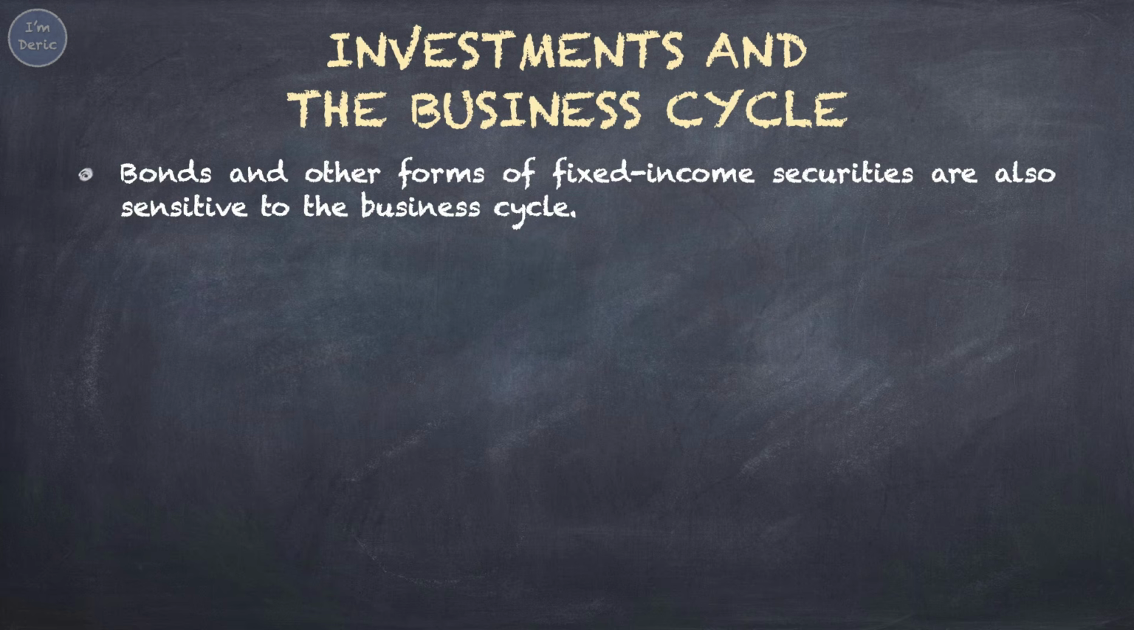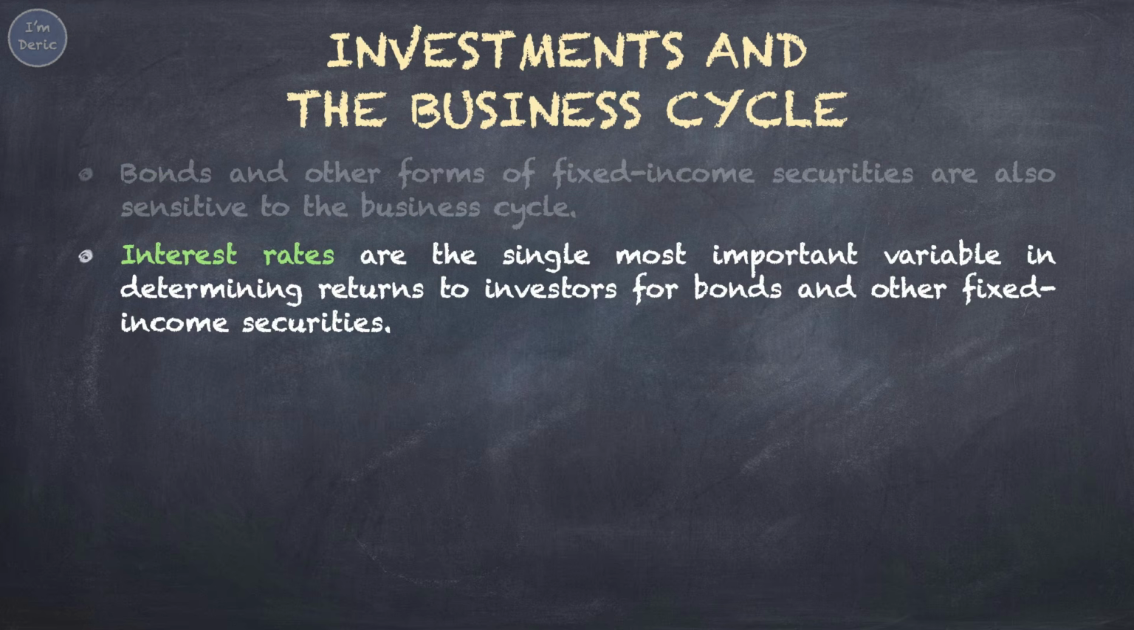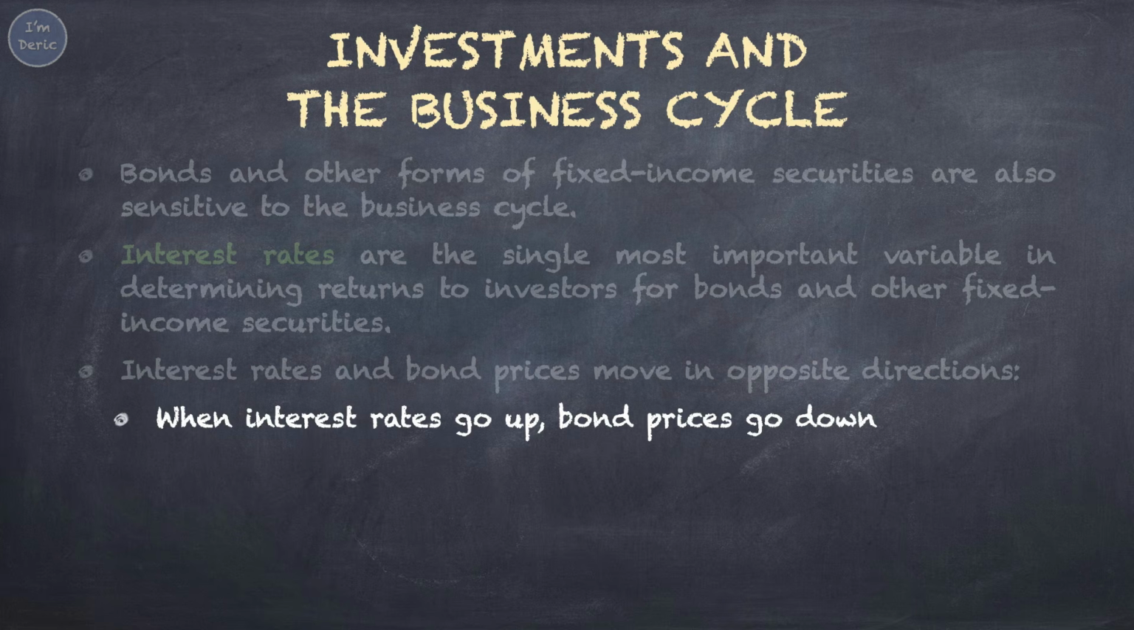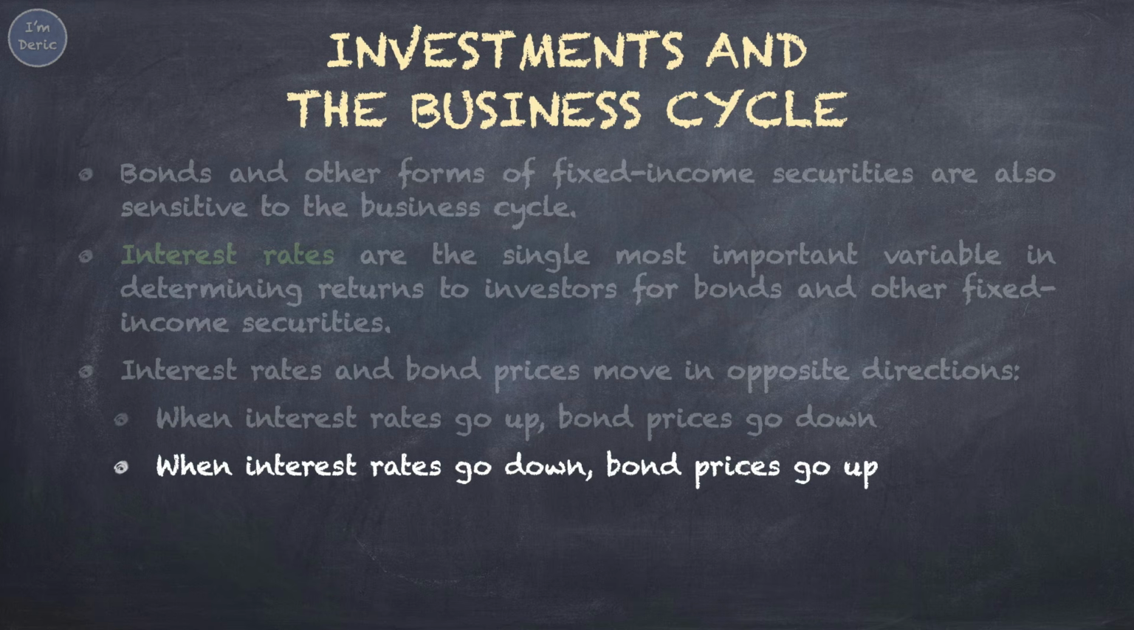Bonds and other forms of fixed income securities, such as bond funds and preference shares, are also sensitive to the business cycle, because they are highly sensitive to movements in interest rates. In fact, interest rates are the single most important variable in determining returns to investors for bonds and other fixed income securities. Interest rates and bond prices move in opposite directions. So when interest rates go up, bond prices go down. But when interest rates go down, bond prices go up.